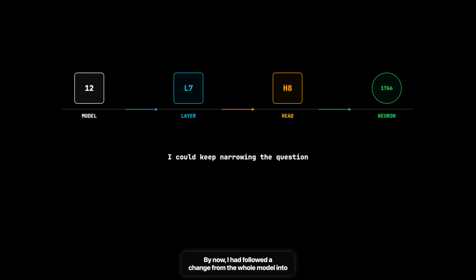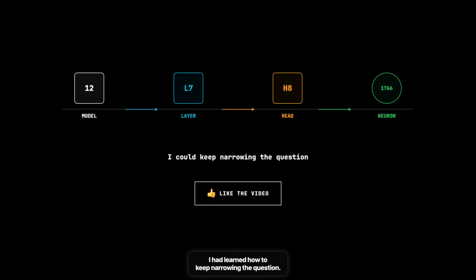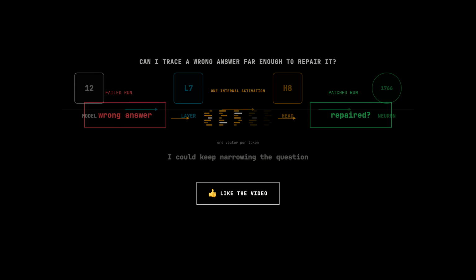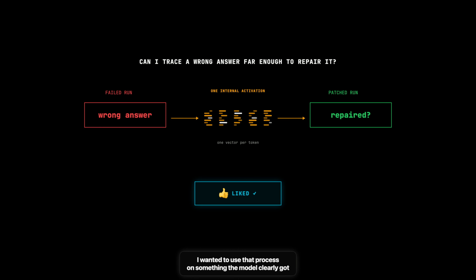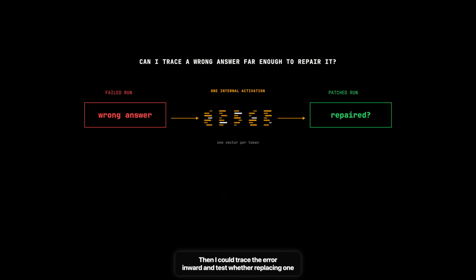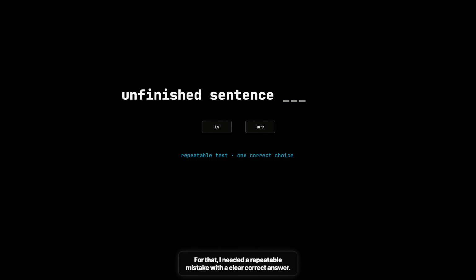By now, I had followed a change from the whole model into one layer, one attention head, and individual MLP neurons. I had learned how to keep narrowing the question. I wanted to use that process on something the model clearly got wrong. Then I could trace the error inward and test whether replacing one internal activation would fix the answer. For that, I needed a repeatable mistake with a clear, correct answer. I chose subject-verb agreement and asked GPT-2 to choose between is and are.